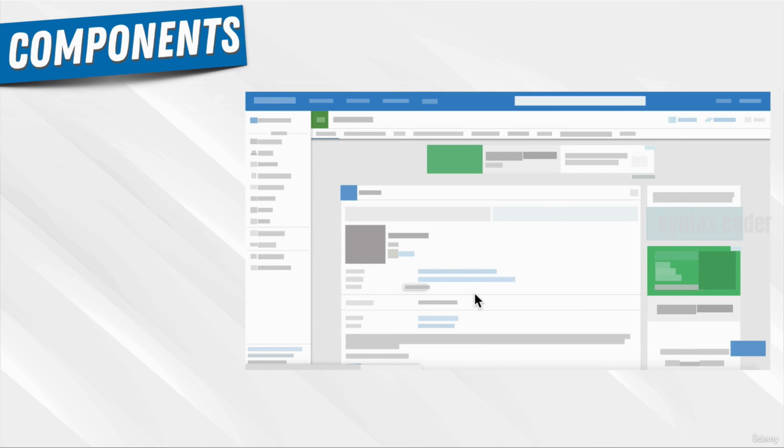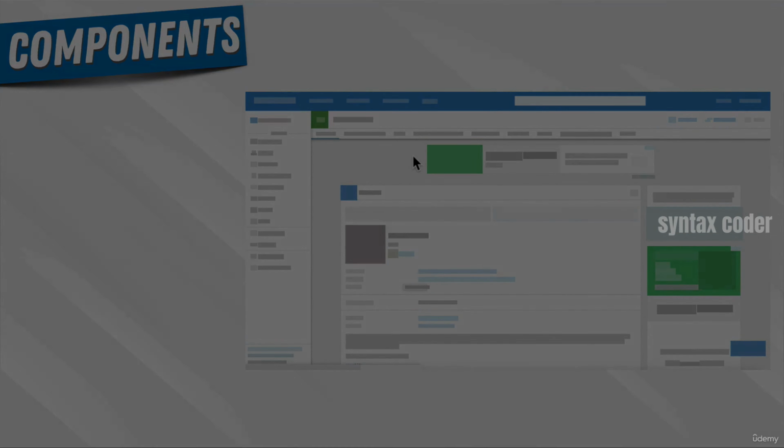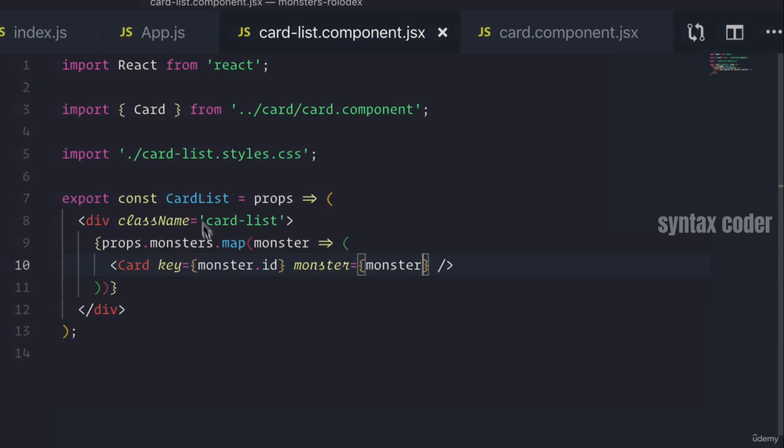Now, if we had an app like this, we wouldn't want to code it all into one file, because the benefit of React is in this component architecture that can be placed and used in multiple locations. So that means that when we do something like this, sure, we could have kept all the cards in here without creating a new card component. But now this is more flexible because this card list can now be passed different properties.